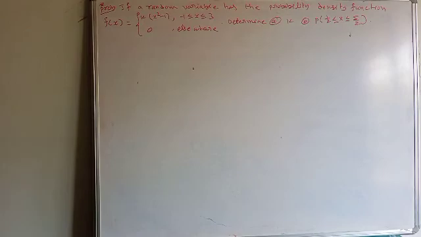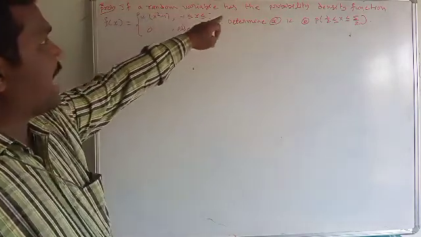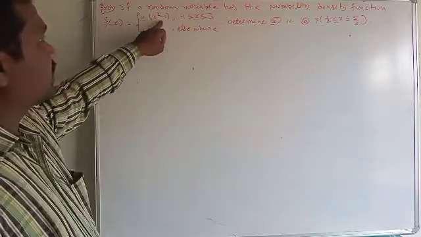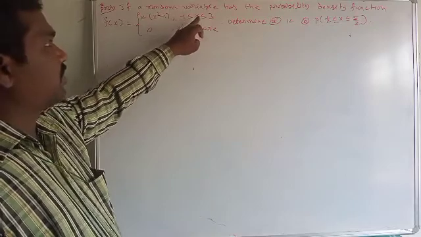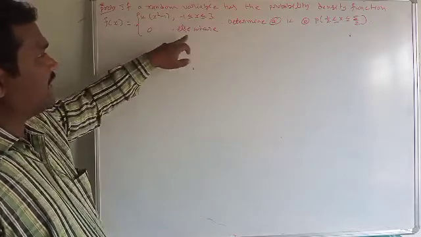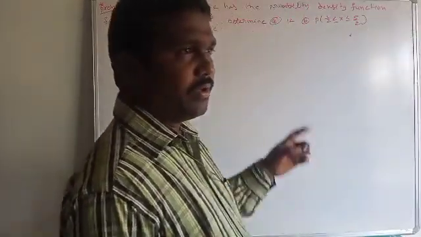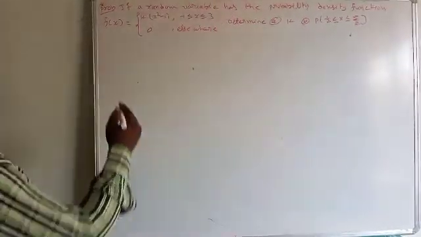Okay, this is a small problem. If a random variable has the probability density function f of x equal to k into x square minus 1, for minus 1 less than or equal to x less than or equal to 3, and 0 elsewhere, determine k and the probability of 1 by 2 less than or equal to X less than or equal to 5 by 2. Very important problem.